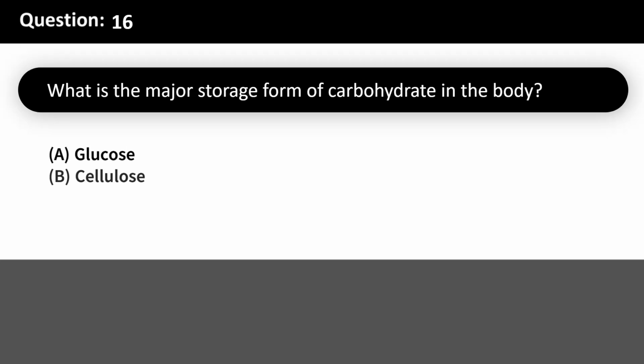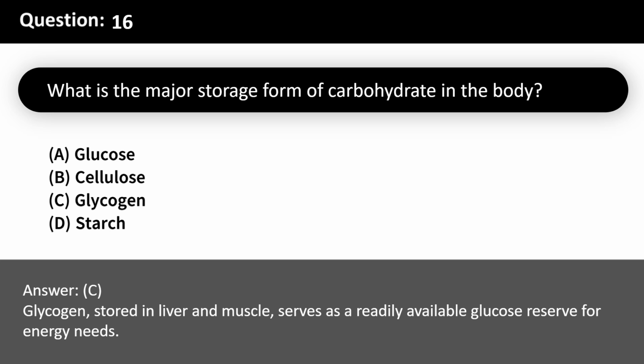What is the major storage form of carbohydrate in the body? A. Glucose. B. Cellulose. C. Glycogen. D. Starch. Answer, C. Glycogen, stored in liver and muscle, serves as a readily available glucose reserve for energy needs.